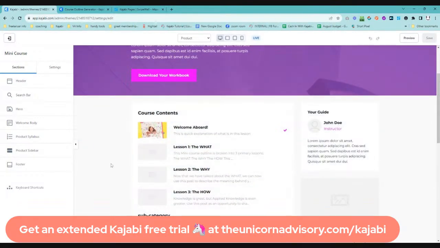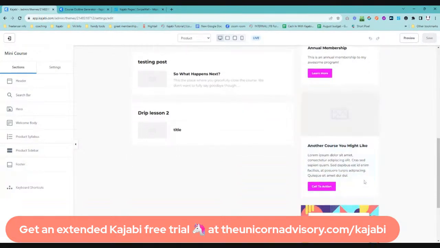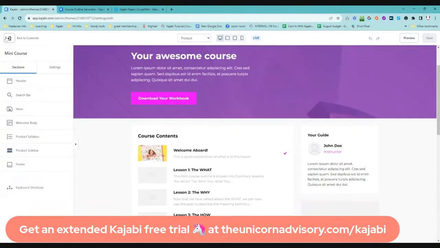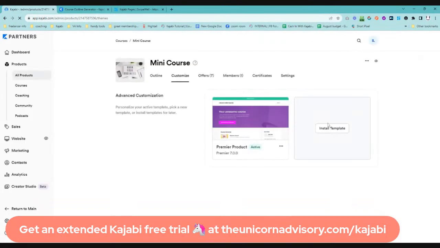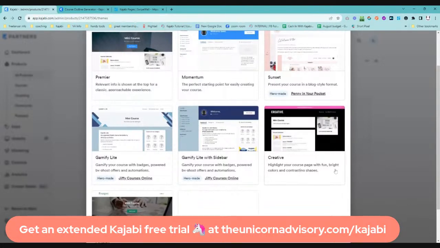you can change this around and you can make it exclusively you, and you can even do things like link out to other programs like upgrades. You can link to other courses. You can go to Facebook groups, and you can set all this content up to really make it like a hub for your course. And you're also able to change the layout and install new templates, and there's a whole lot of really cool examples and styles that you can get of templates.